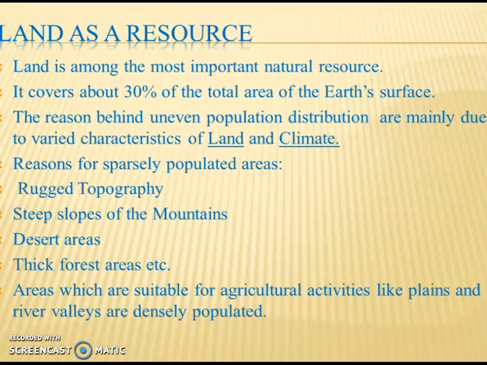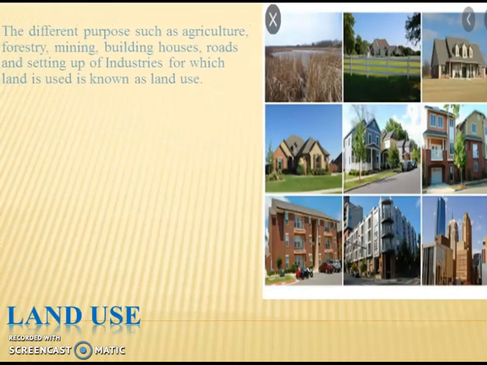So it is believed that an area with cool, ideal climatic conditions and availability of water, where we can do agricultural activities, will be more densely populated. The population density will be more in those areas with availability of water, so that people can do agricultural activities. So the areas of plains and river valleys are densely populated.